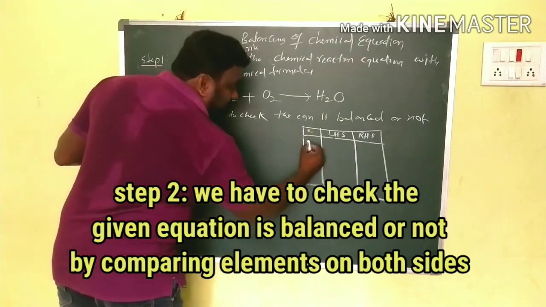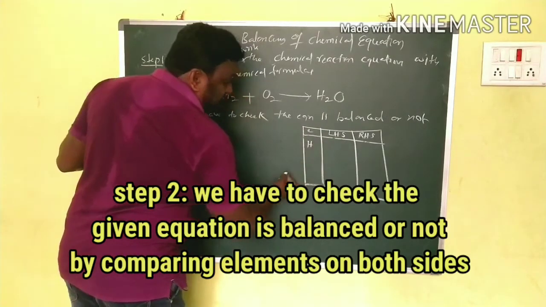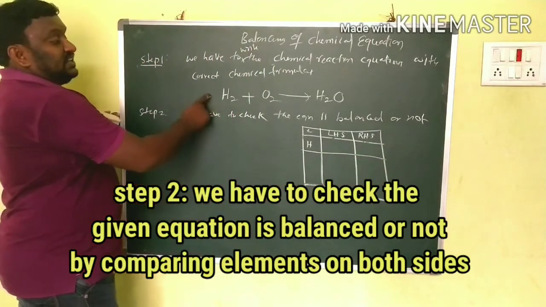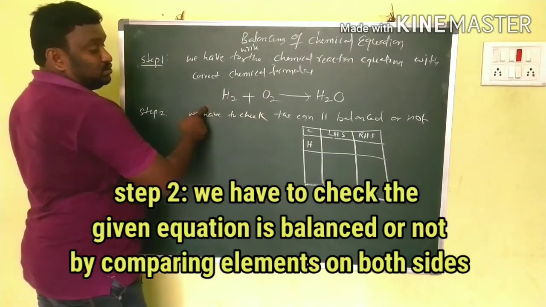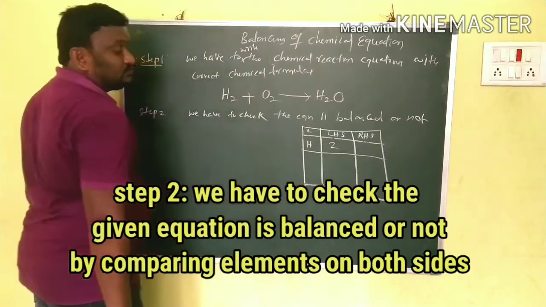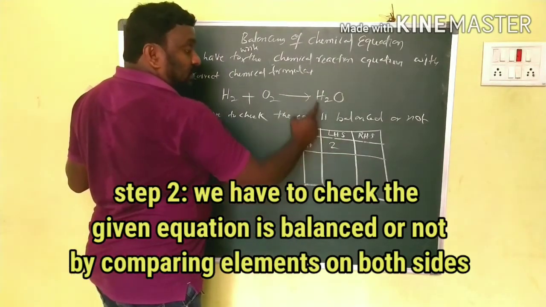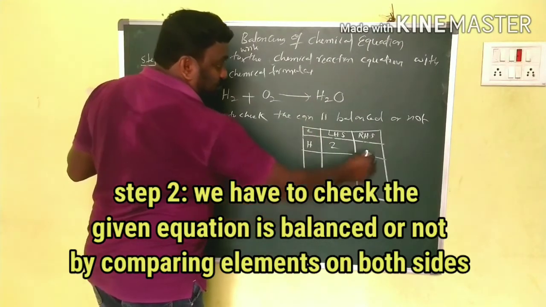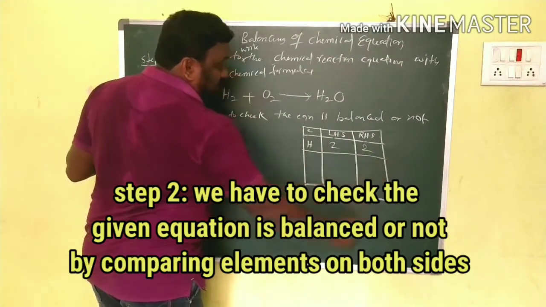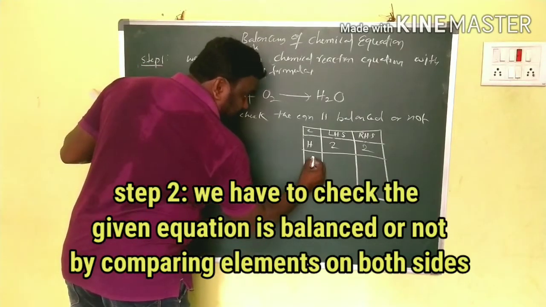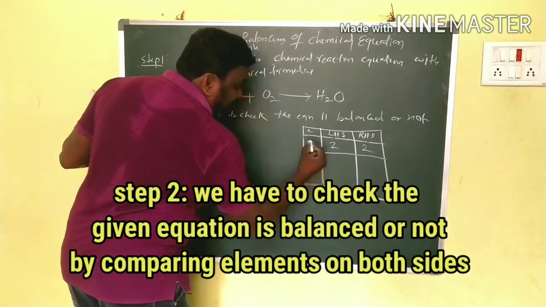First I am going for hydrogen. How many hydrogens are on the reactants, LHS side? 2. Clear? And now on the RHS side how many are there? H2, that's why 2 here. Next, the second thing is oxygen.